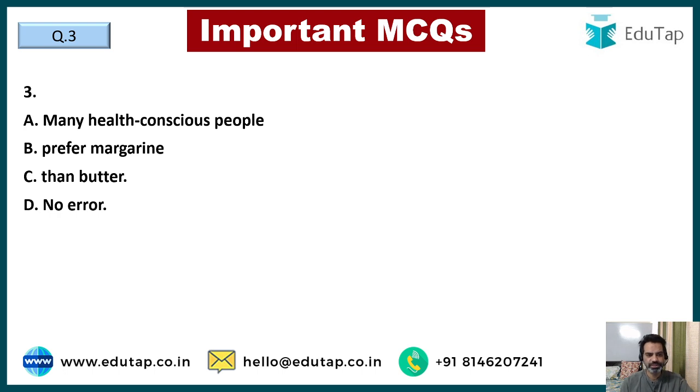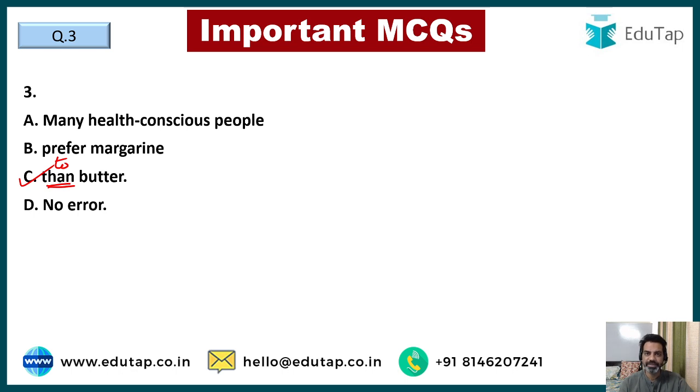Many health conscious people prefer margarine than butter. I think I just told you this a question ago. I told you prefer is never paired with than, it is paired with to. So many health conscious people prefer margarine to butter, not than butter or over butter. We usually tend to say over butter. I prefer tea over coffee. That is wrong. I prefer tea to coffee. I prefer India to any other country, right? So prefer is always paired with to.